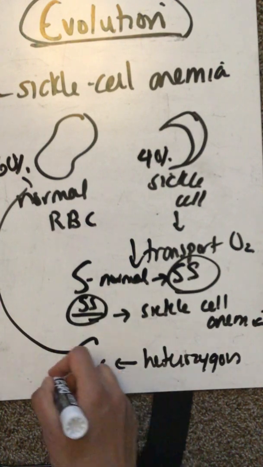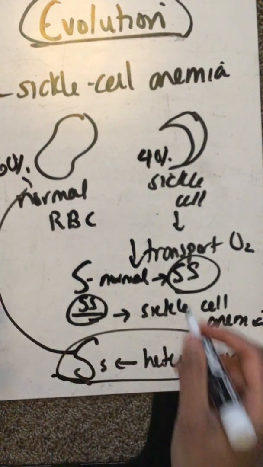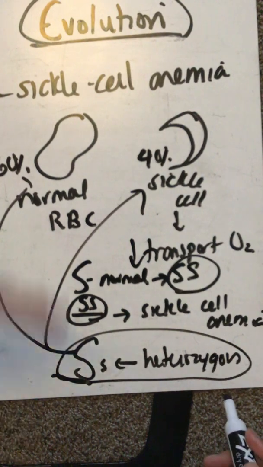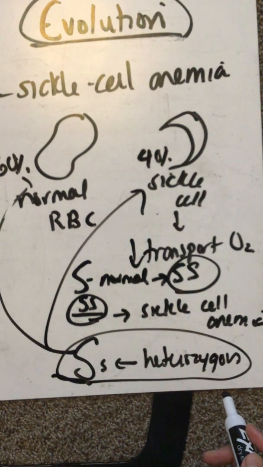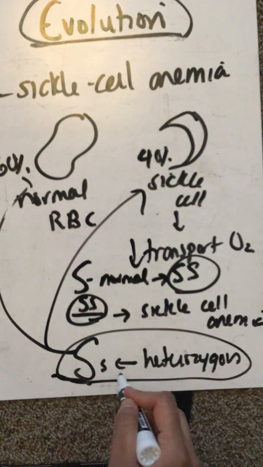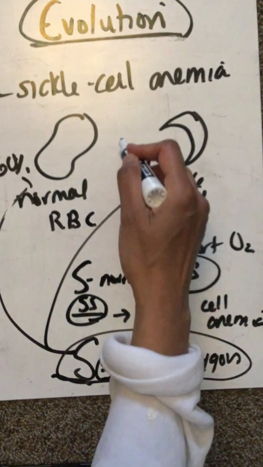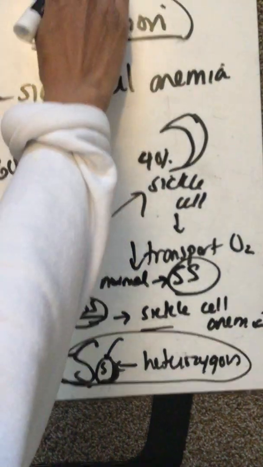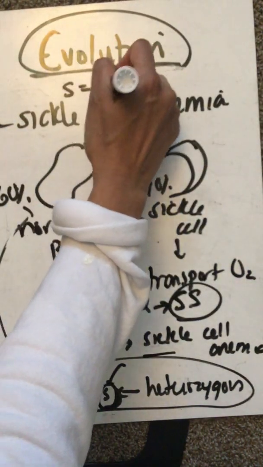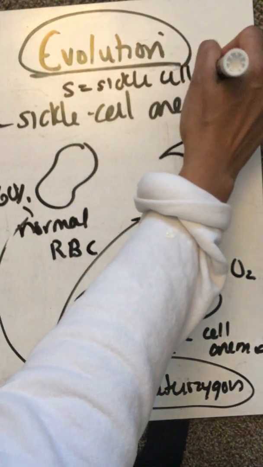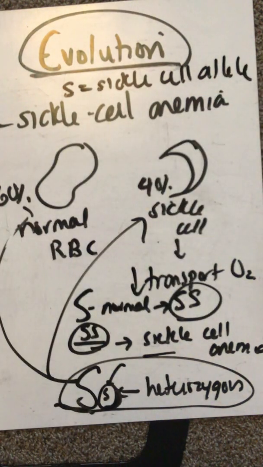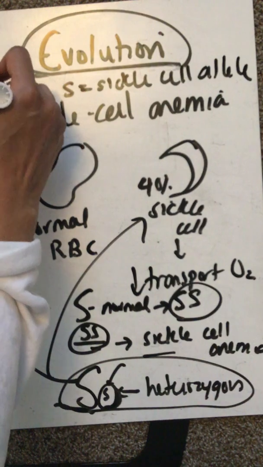Now, you're going to live if you're heterozygous, but you're carrying some of these sickle cells and some of these normal red blood cells. And if you carry this sickle cell allele, the little s, you actually become resistant to malaria. Malaria is a disease carried by mosquitoes.